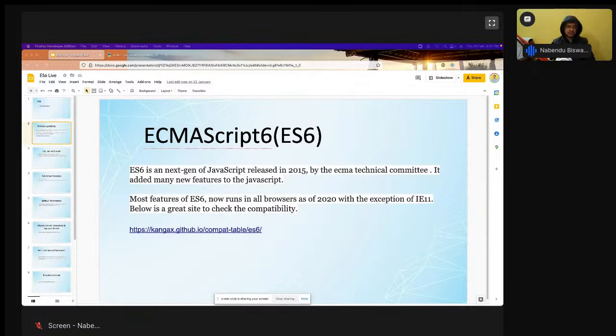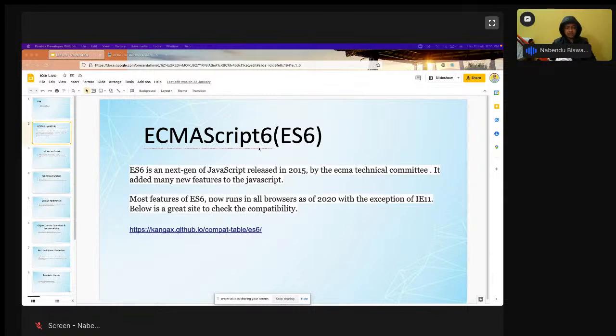Okay, so let's get started with ES6 or ECMAScript. ECMA is the next generation JavaScript released in 2015 by the ECMA Technical Committee. It has added new features to JavaScript, and most browsers are running ES6 as of 2020. Because when it started, most of the browsers were not running it, including IE11. IE11 itself is retired.